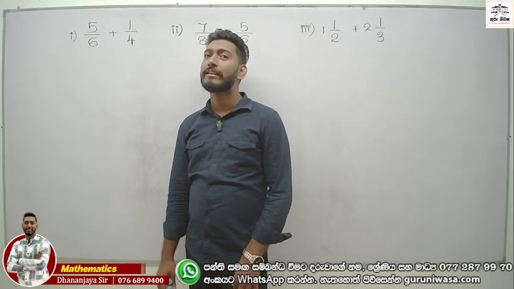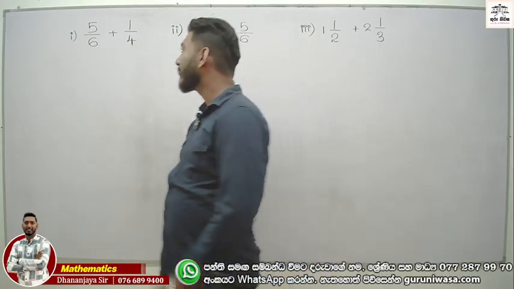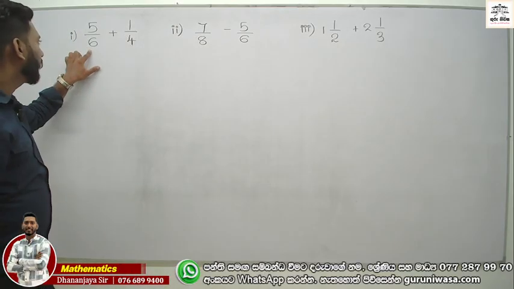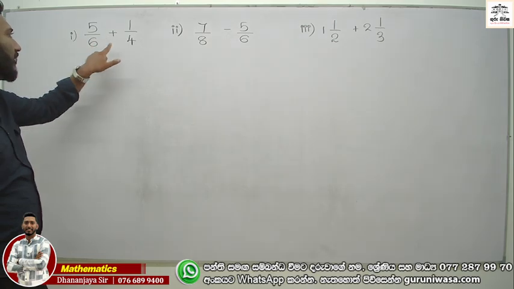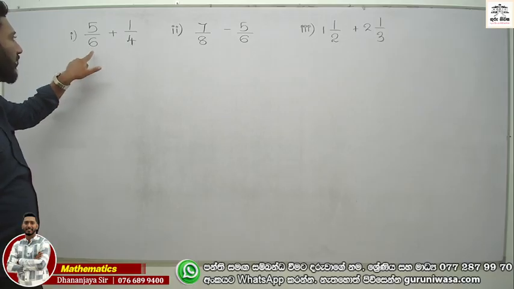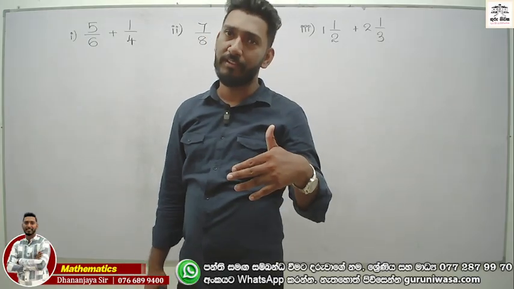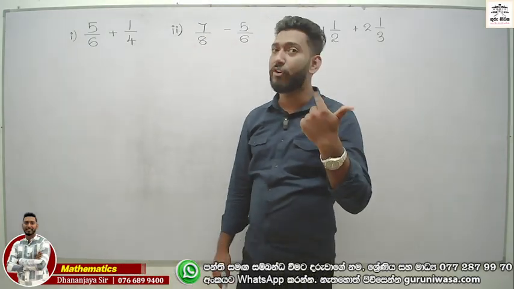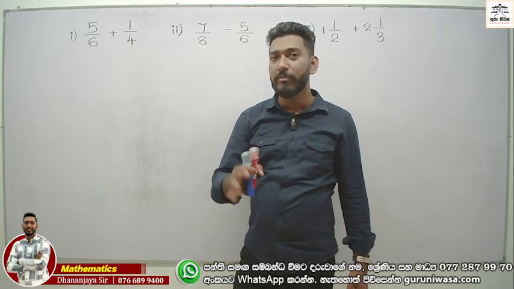It should be the lowest one. අපි දන්නවා පුතේ shortcut එක කියලා දුන්නා. Look at the greatest one. It's 6, and 6 is not divisible by 4. Now the second multiple of 6 is 12, and 12 you can write as a multiple of 4. Then the LCM is 12.